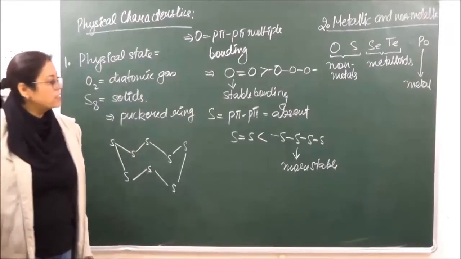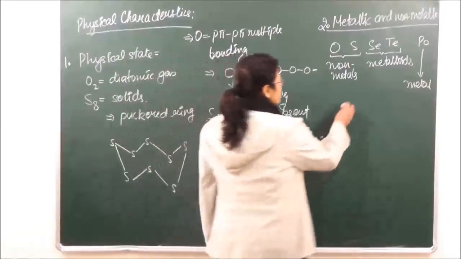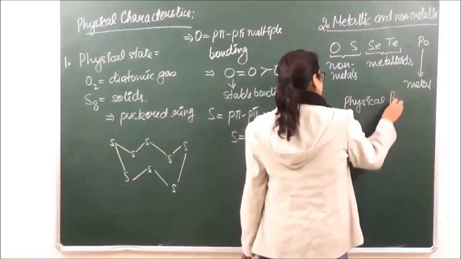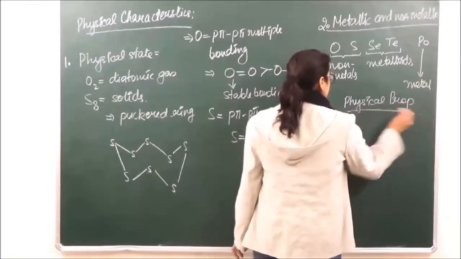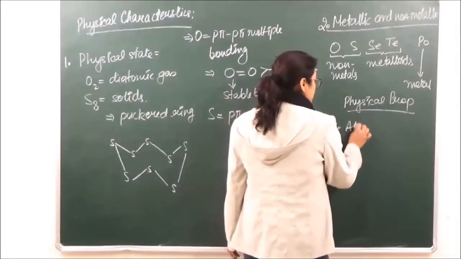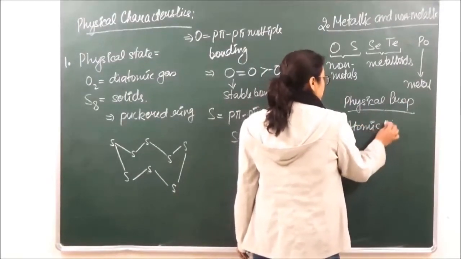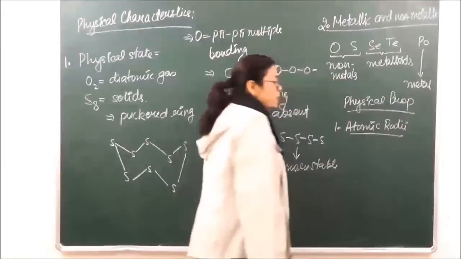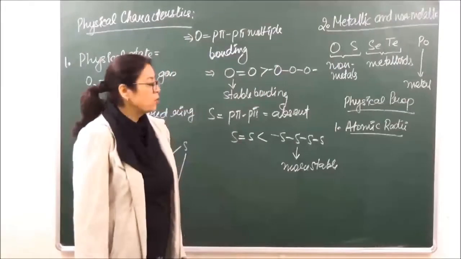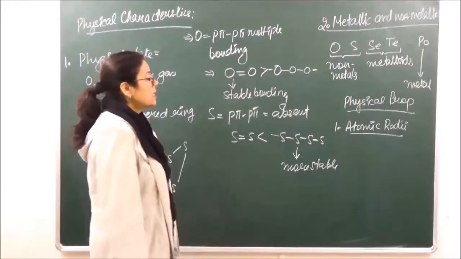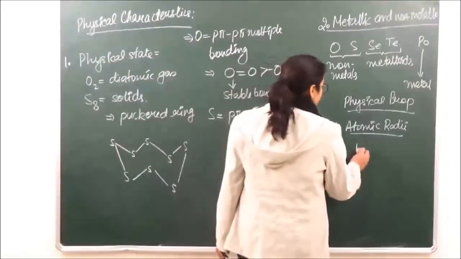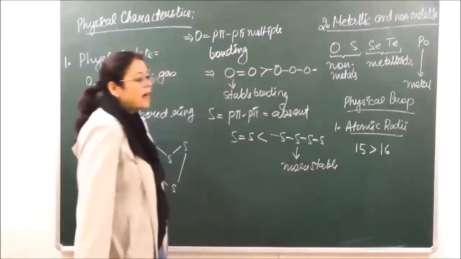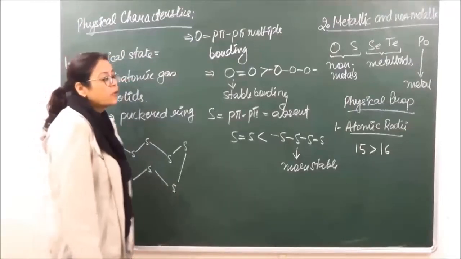Then we go on to the physical properties. The first physical property which we are going to discuss is atomic radii. Over here we are going to compare the atomic radii between group 15 and group 16. Group 15 has higher atomic sizes than group 16.